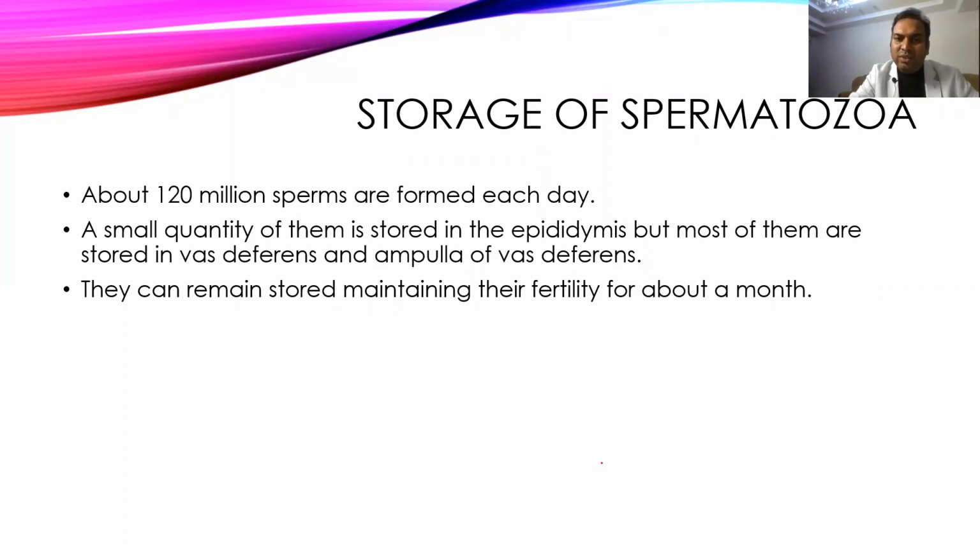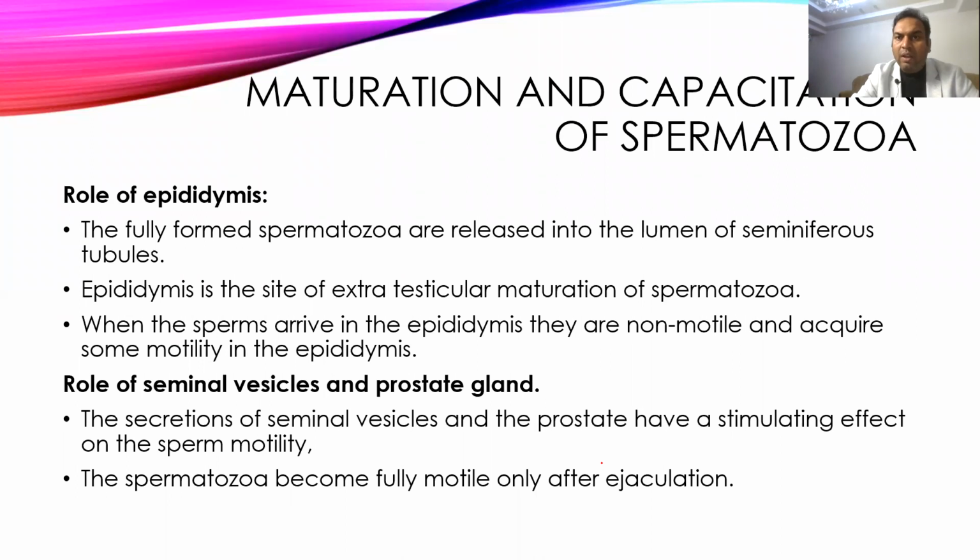They can be stored for about a month in the epididymis, and they remain fertile up to a month. Each day we form somewhere around 120 million sperms, and they are stored in the epididymis and vas deferens, and there they keep on maturing, and nutrition will also be provided, and they remain viable and fertile for about a month.